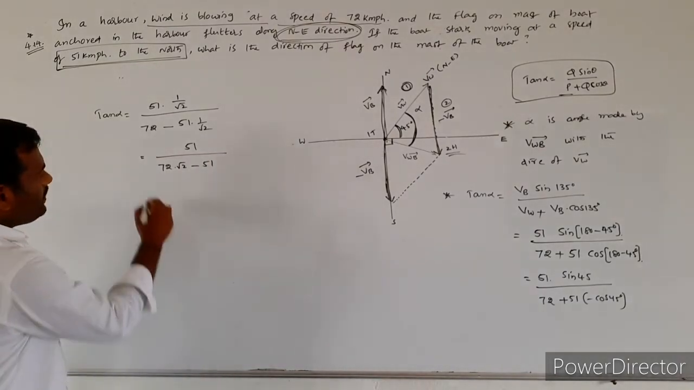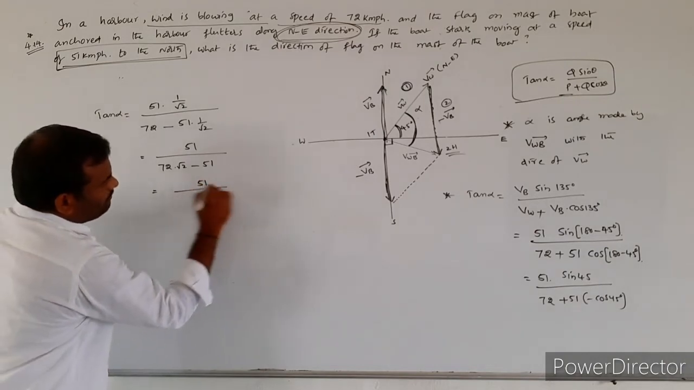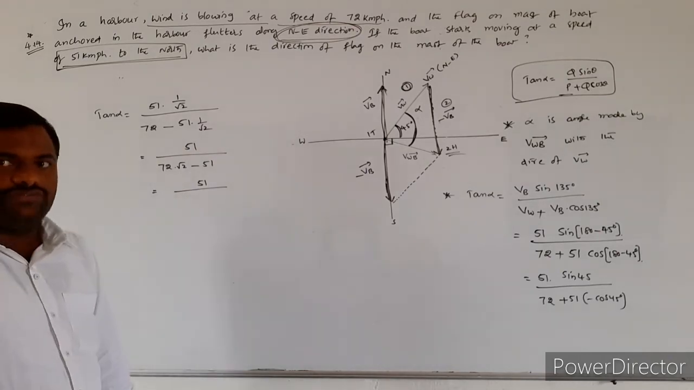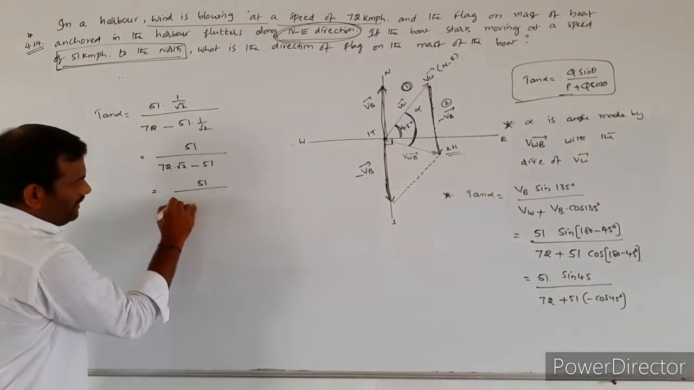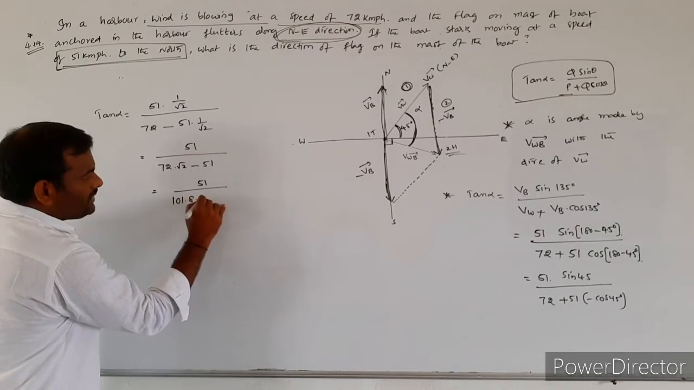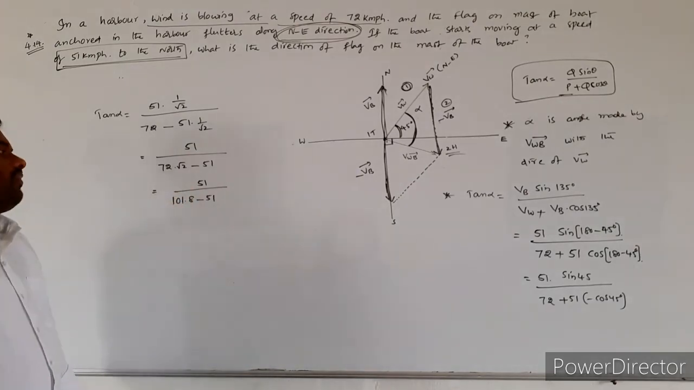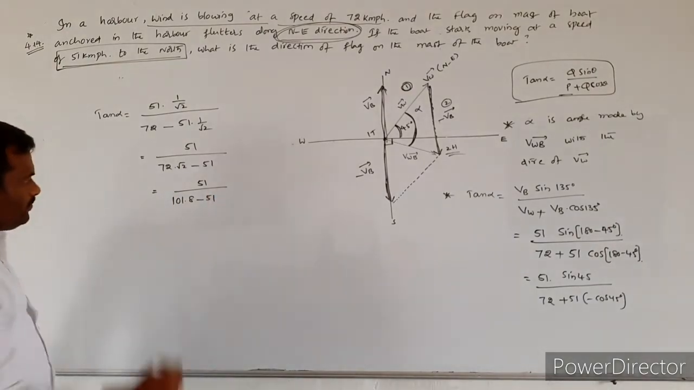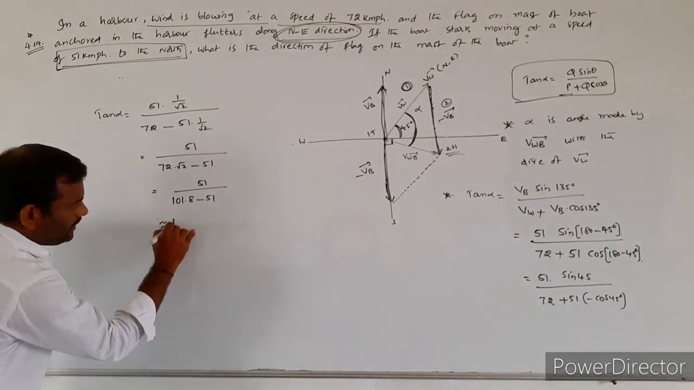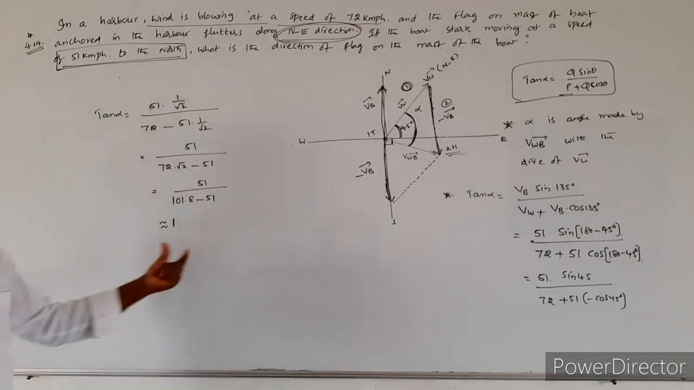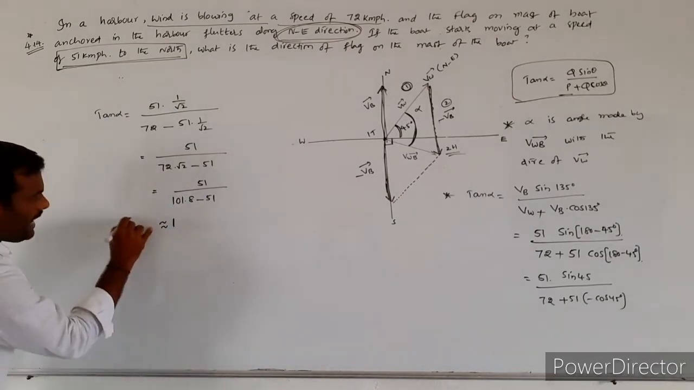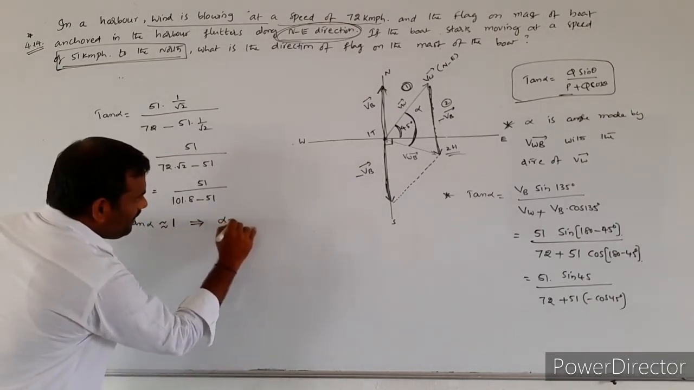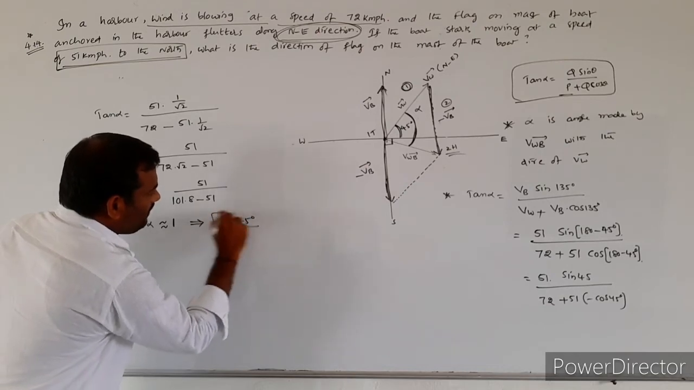Now this value is equal to 51 by 72 into root 2 minus 51. Root 2 is about 1.414. If you simplify this value, you will get 51 by 101.8 minus 51. If you simplify again, that value is nearly equal to 1. So therefore, tan alpha is equal to 1. That implies alpha is equal to 45 degrees.